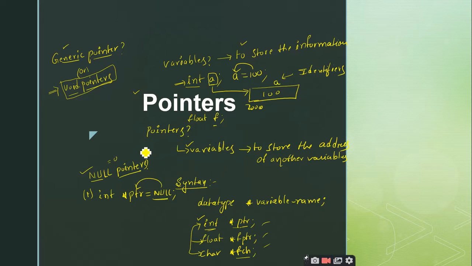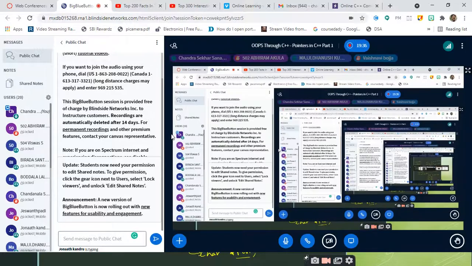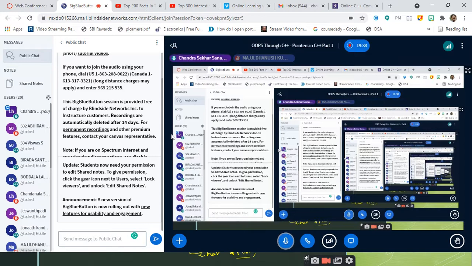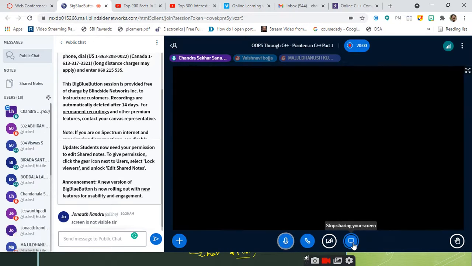Sir, I think your screen has frozen, sir. No, it is shared. Your screen only has paused. So it is still sharing only. From what point you are unable to see my annotations? About null pointer last, sir. From the null pointer. Let me stop the screen and then share it again.